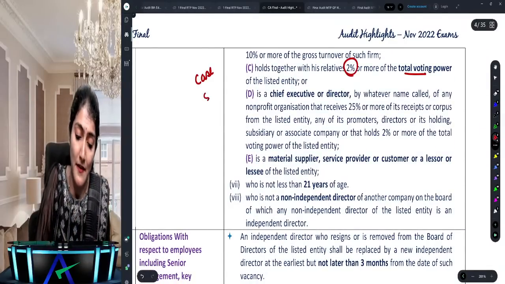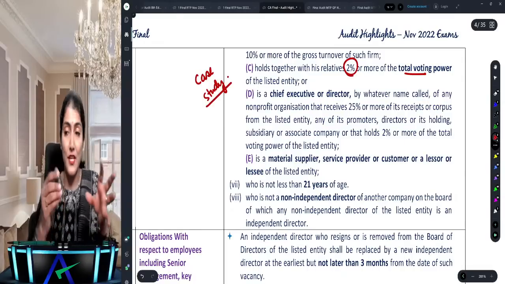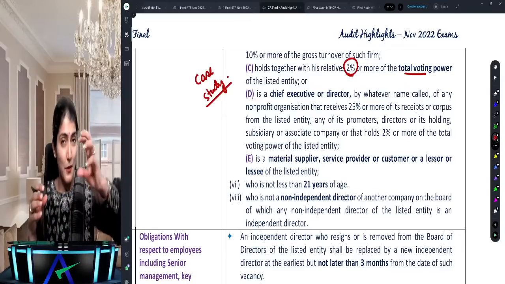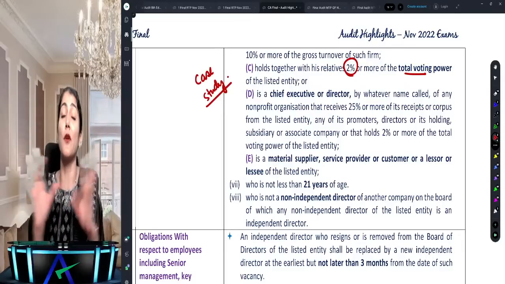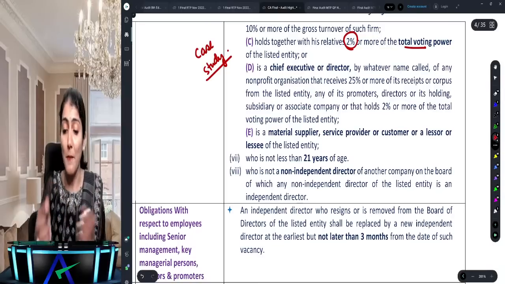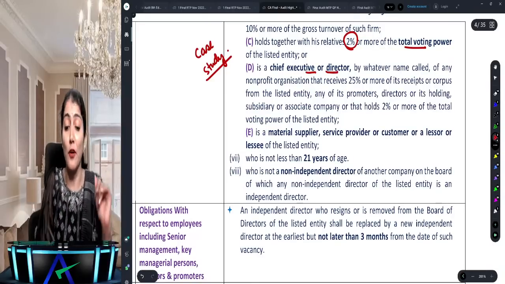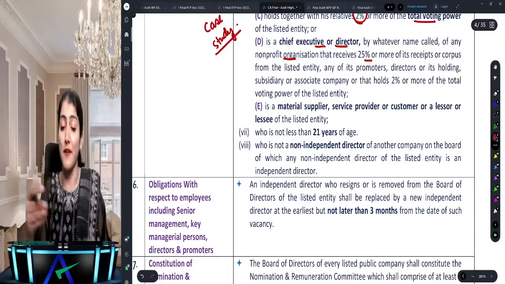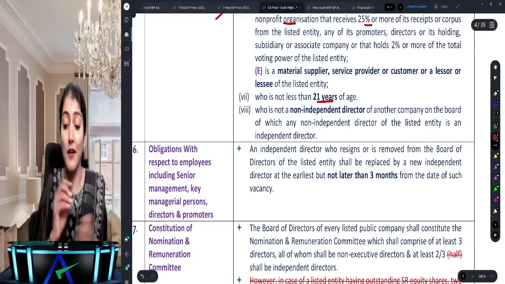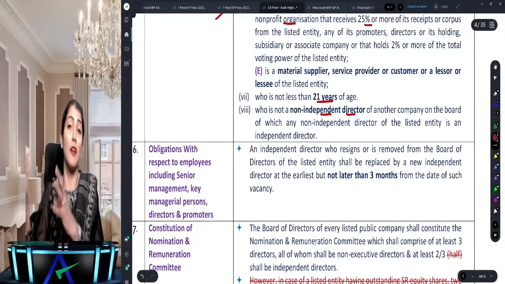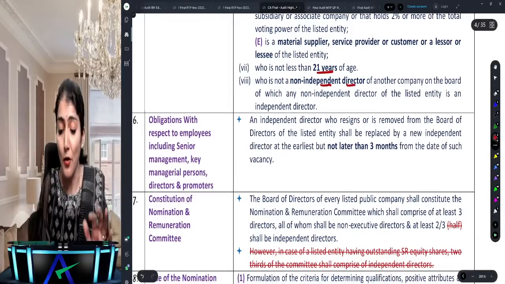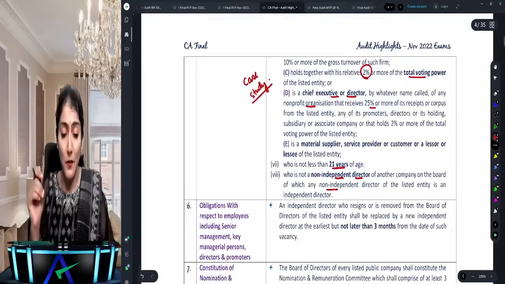So again, a case study has come in the exam. That person is holding so much shares and wife is holding so much share, and this is the total share capital of the company. If they calculate and check, and it exceeds 2%, then you are not an independent director. So 2% or more of the voting power, or is the chief executive or director of any non-profit organization whose more than 25% receipts are coming from any of these, or is a material supplier, service provider, age not less than 21 years, and he should not be a non-independent director of another company where any independent director of the listed entity is a non-independent director. So that is the definition.